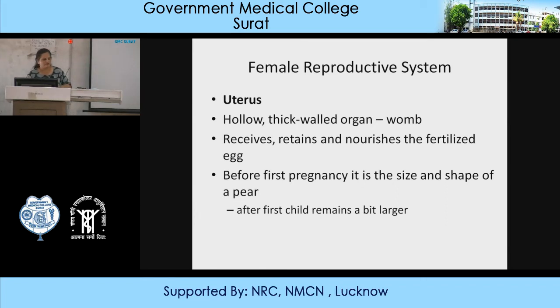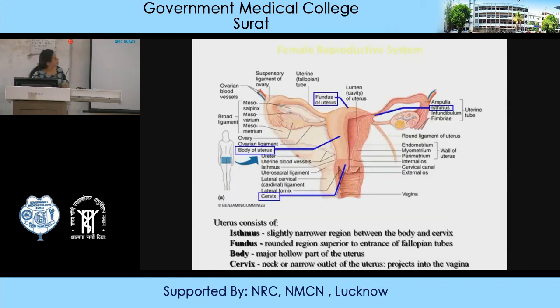It consists of three parts: fundus, body, and cervix, with the isthmus being a slightly narrower region between the body and the cervix. The fundus is a rounded region. You can see the fundus there. And the body is the major hollow part where ultimately the implantation takes place. And the cervix is the lower neck or narrow outlet which projects into the vagina. So the cervix forms a part of the birth canal from where the fetus is expelled during labor.